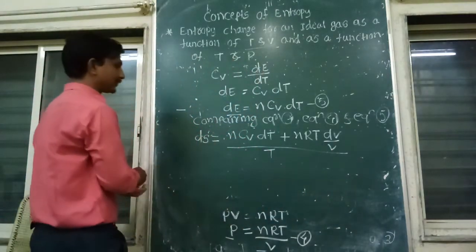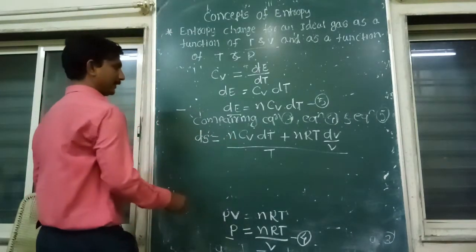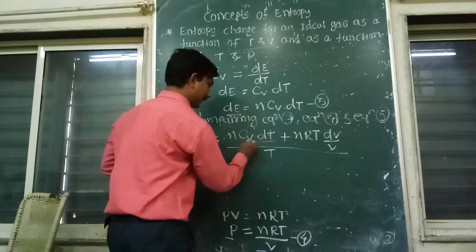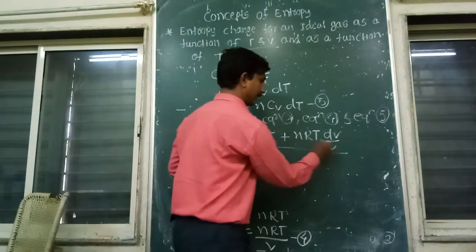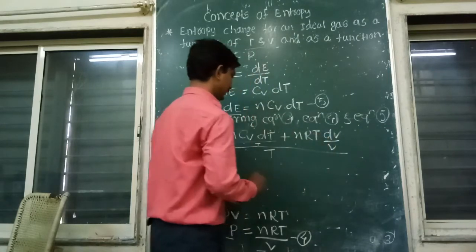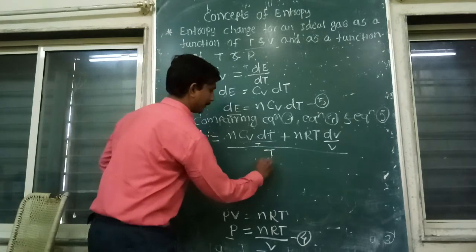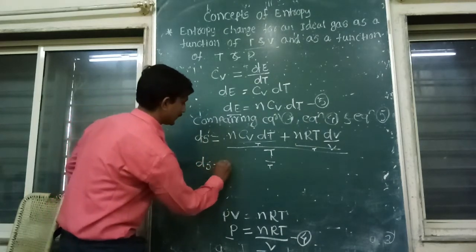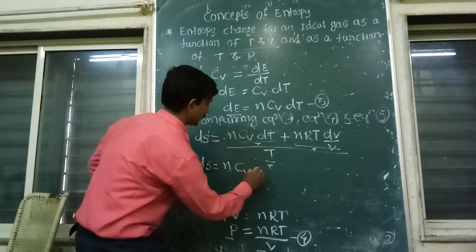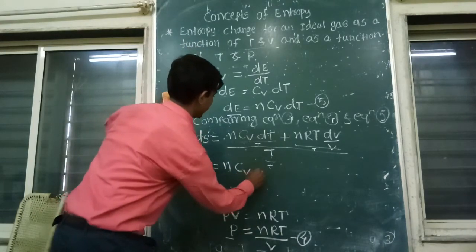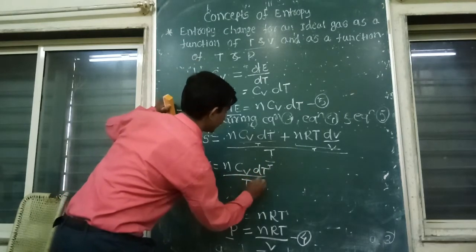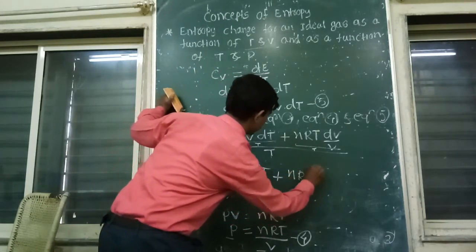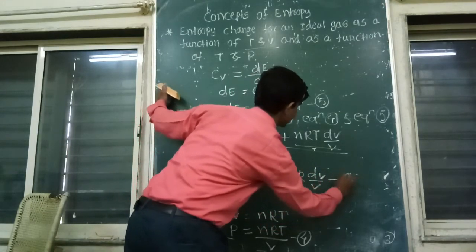Now dividing each term by T, we will get nCV dT by T, and nRT dV by T into V. Here T divided by T gets cancelled, and we will get dS is equal to nCV dT by T plus nR dV by V. This is equation 6.